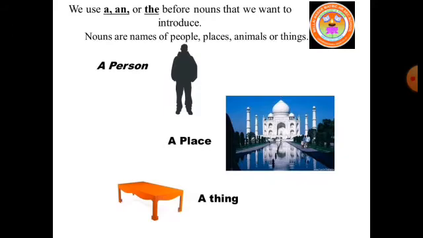We use the articles a, an or the before nouns that we want to introduce. Here are the examples. This is a person whom we met in Chennai. This is a place which is in Agra. This is a table where I used to keep my books.